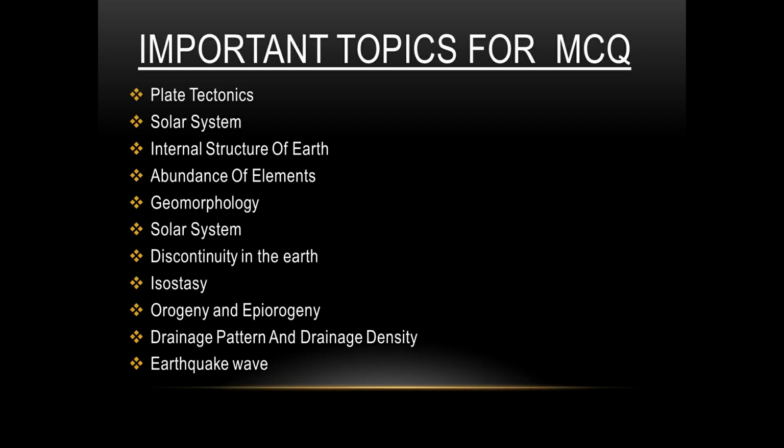Now let's discuss which type of questions you are going to face in the MCQ part from this section. Here is a list of some important topics for MCQ: plate tectonics, solar system, internal structure of Earth, abundance of elements, geomorphology, discontinuity in the Earth, isostasy, orogeny and epeirogeny, drainage pattern and drainage density, and earthquake waves. It's not that questions will be asked only from these parts, but when you are giving a final touch to your preparation, you must not ignore these parts because questions are very frequent from here.